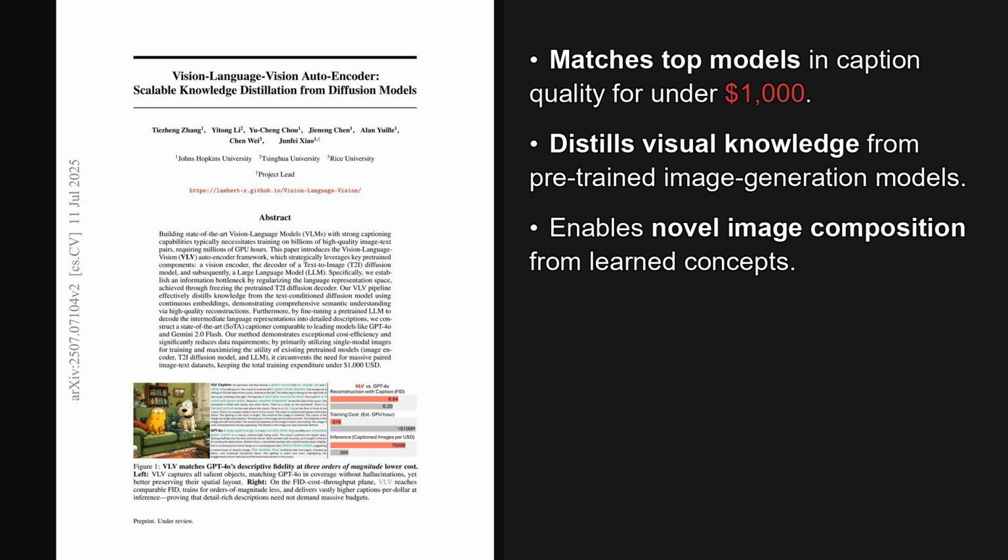So to wrap things up, the big takeaway here is really twofold. First, the Vision Language Vision Framework proves you can get state-of-the-art image captioning, on par with models like GPT-4o, for a tiny fraction of the usual cost, under $1,000. And second, the key is their clever use of knowledge distillation. That's a process where a model learns by distilling information from a powerful pre-trained system. Here it uses a diffusion model to learn rich visual details from images alone, which is a really elegant and efficient approach.